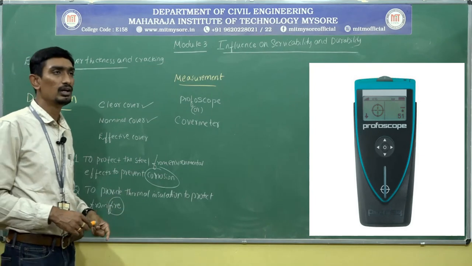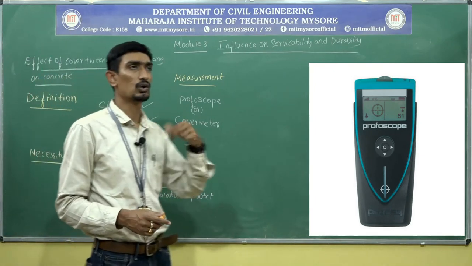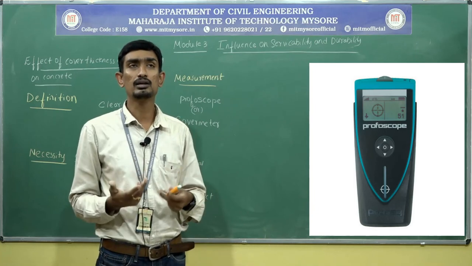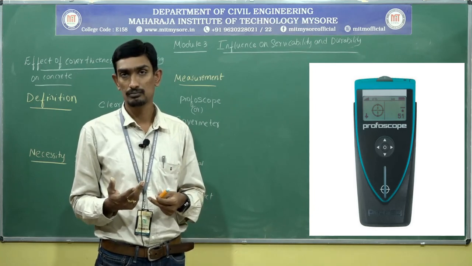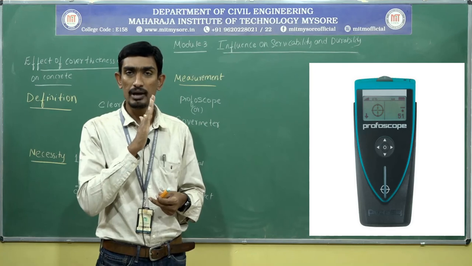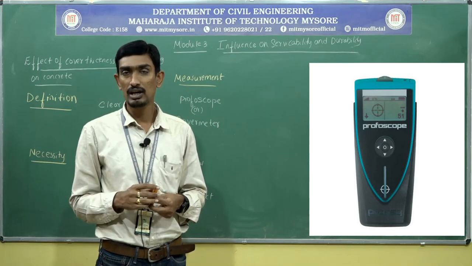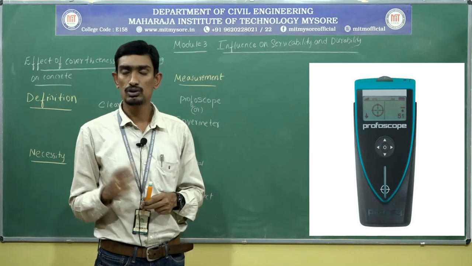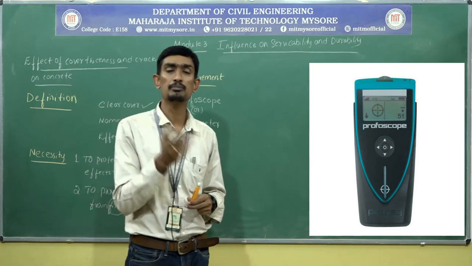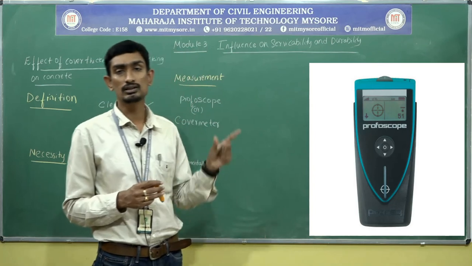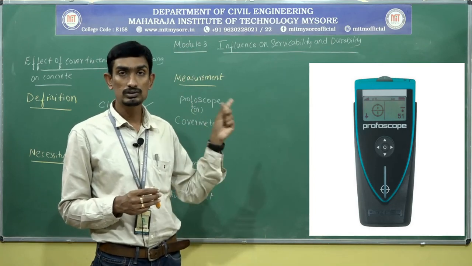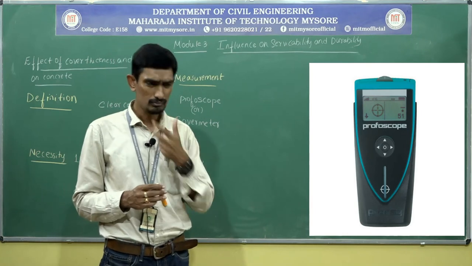So that's why, in order to know whether this corrosion problem has happened, while inspecting the building you may come across corrosion, because the rebar will be exposed outside. If the rebar is exposed outside, it means there is a problem regarding the cover. So now we can know whether the cover has been provided or not, whether the required thickness has been provided or not. All those things I can know by this.